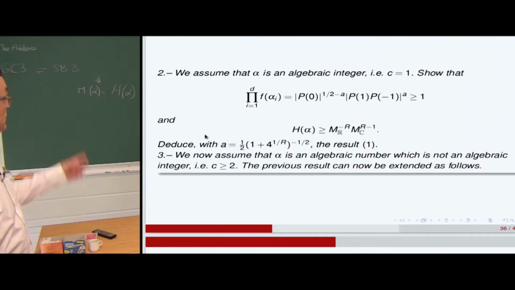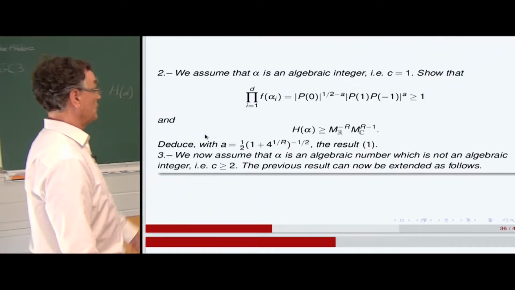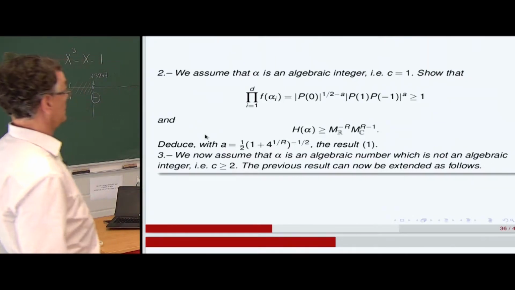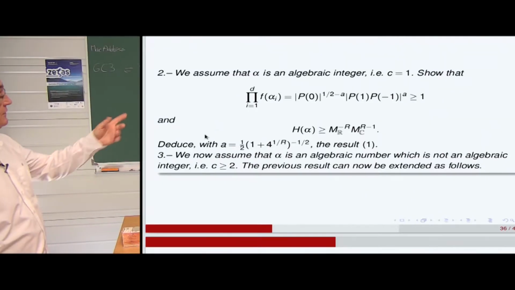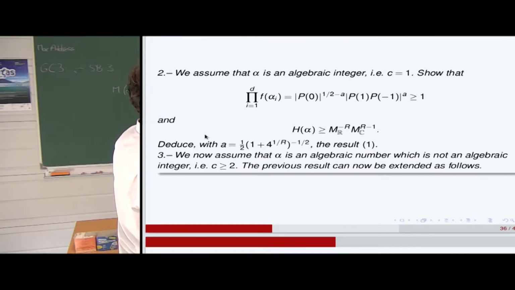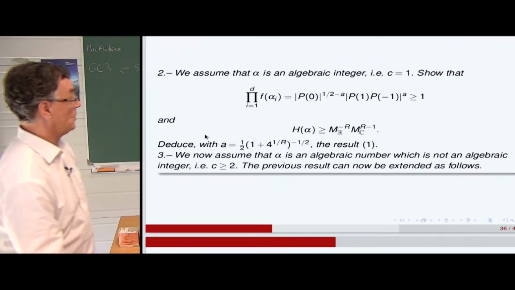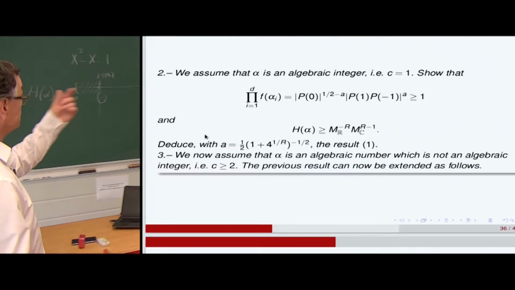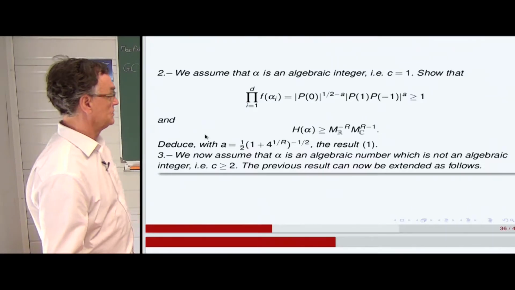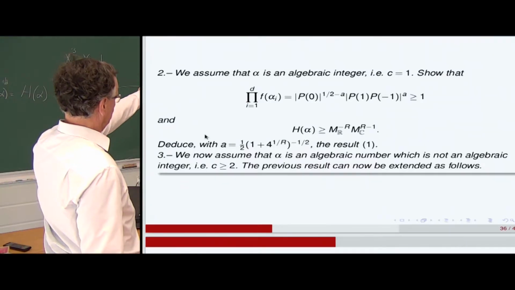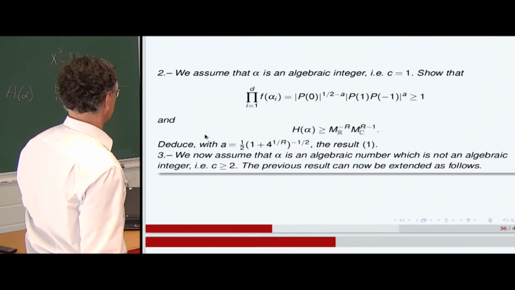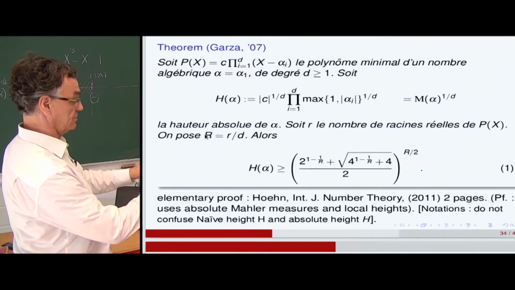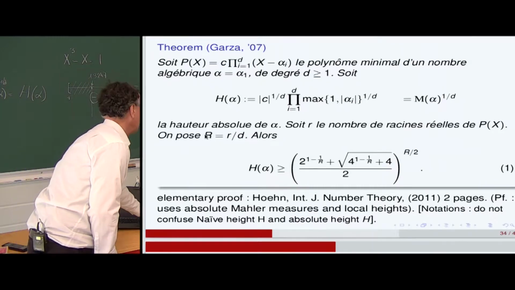And the absolute height is greater than MC to the power r-1 divided by the maximum on the real line of the function to the power r. So R is the proportion of real roots of the polynomial. And then it's easy to deduce that with a between 0 and 1/2 with this value, we deduce the result. So the result is this one. That comes very naturally from the two maxima.